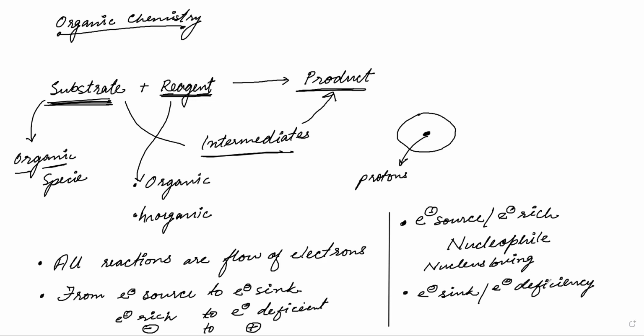Wait a second. Electron sinks, or electron deficient? Not deficiency. Electron deficient, I should write. Electron deficient, and we will call this an electrophile. Electrophile, or it is electron loving. So in every reaction, you will identify a nucleophile and you will identify an electrophile, and then you will proceed on.